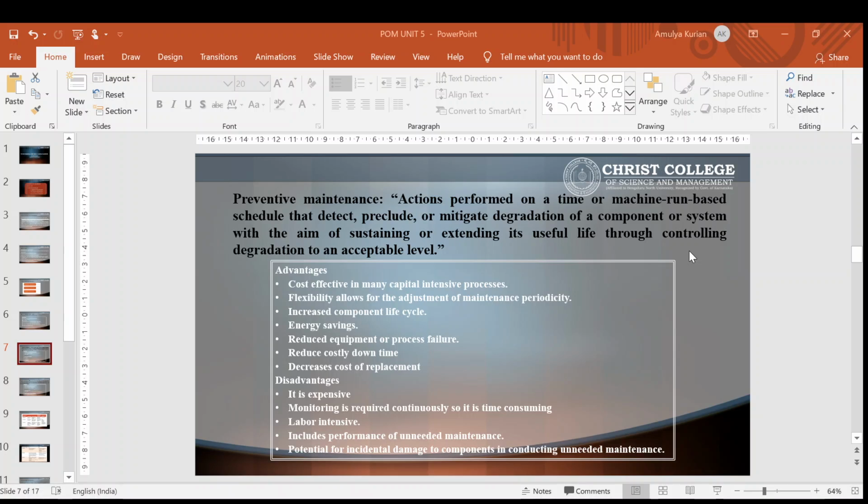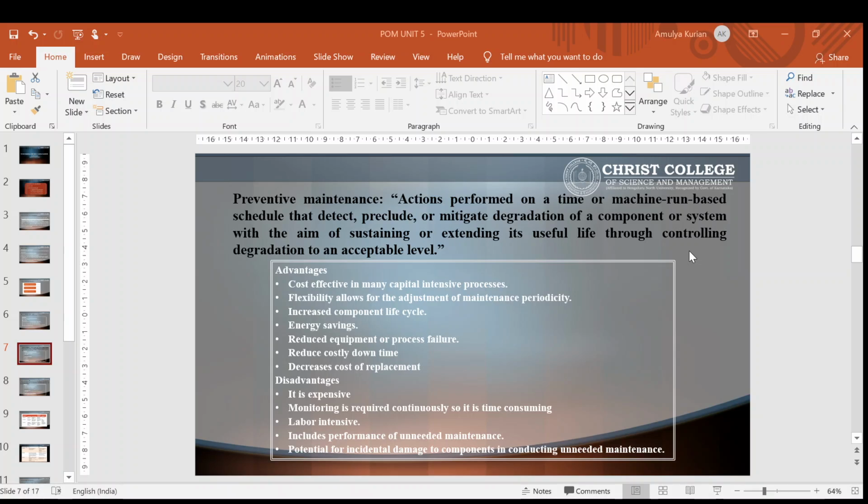Some of the examples of preventive maintenance are oil changes, which we do. Sometimes we will be changing the belt. Due to wear and tear, the belt may have gone, so we will be replacing it on a regular basis. Changing of filters, greasing, all these things are preventive maintenance.